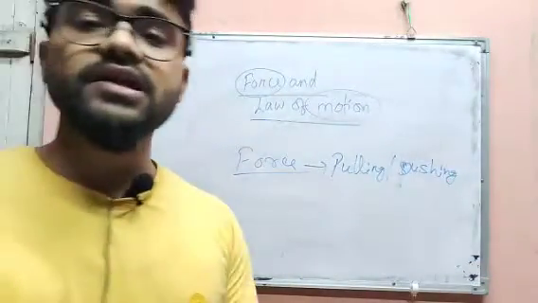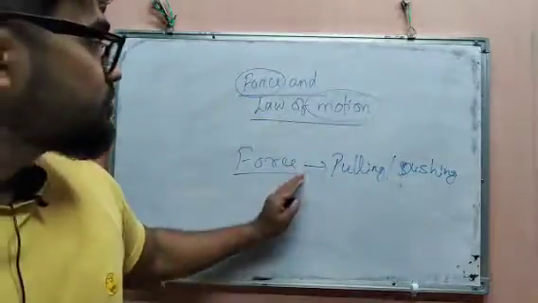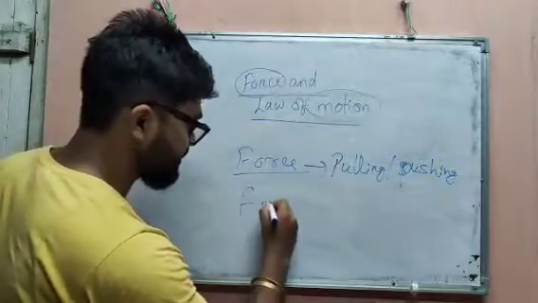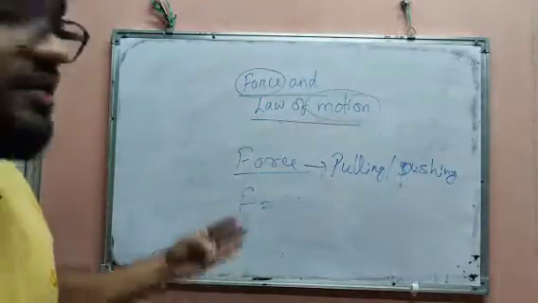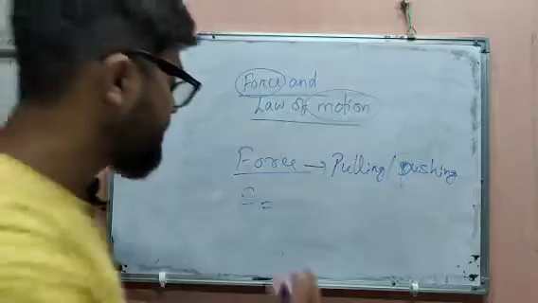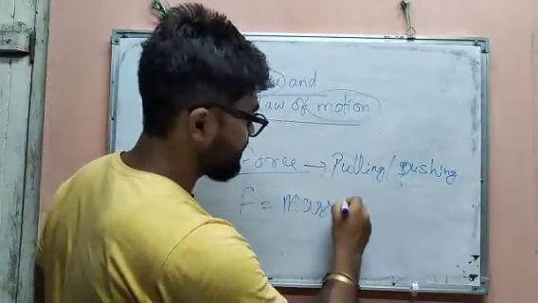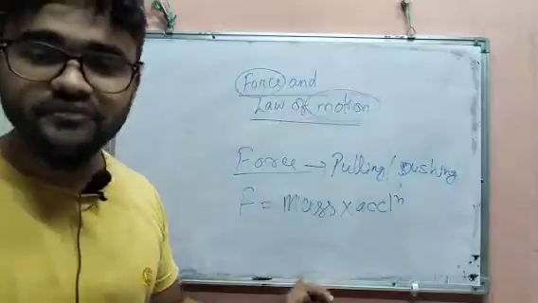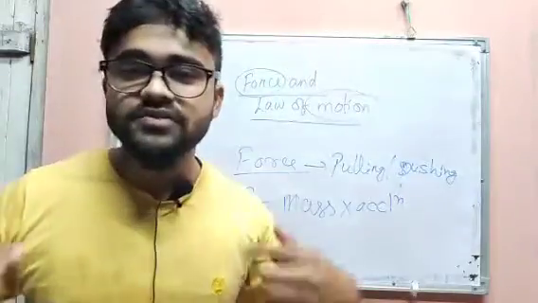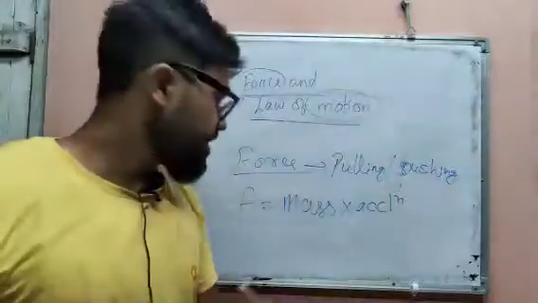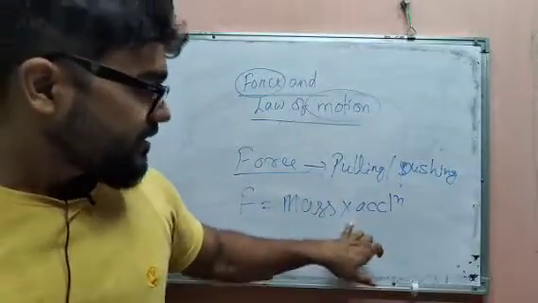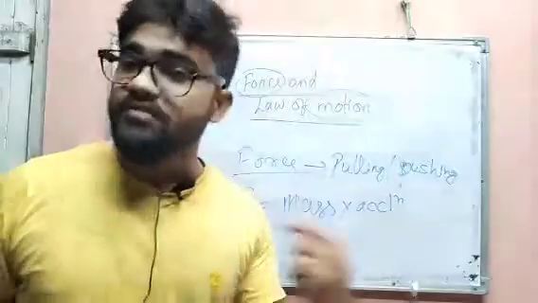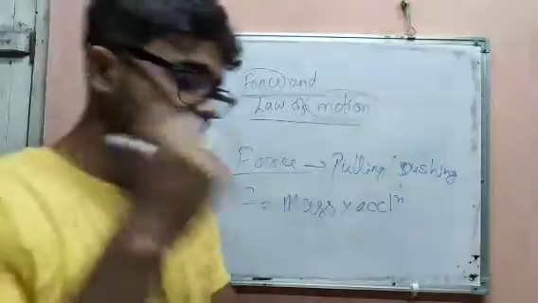Now we are going to learn something related to that topic at a higher level. Force F has a mathematical formula: force F is always denoted by mass into acceleration. Suppose someone is pulling me, that means they are applying force upon me. So my mass will be related to the acceleration, which depends upon the force applied on me.